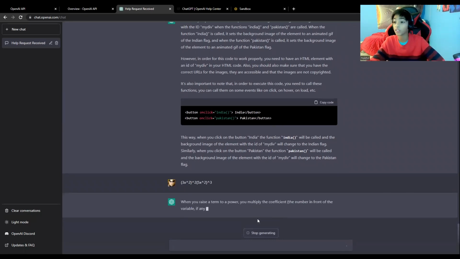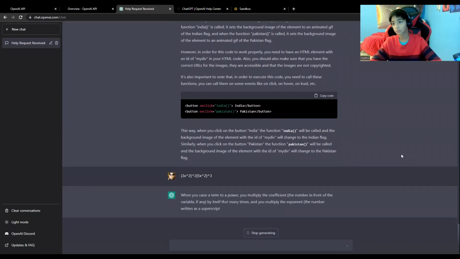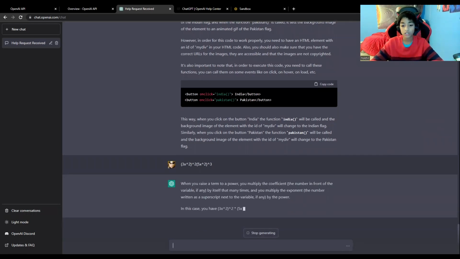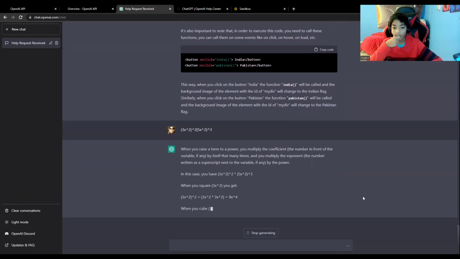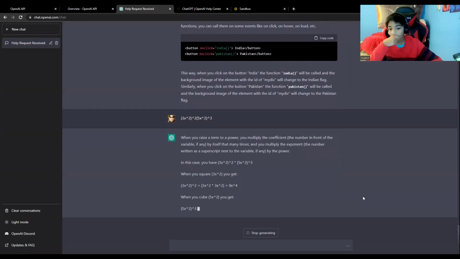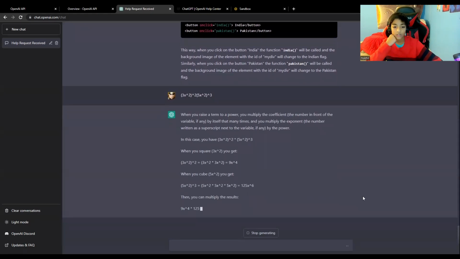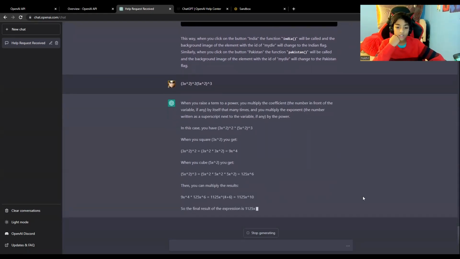So it's not only going to give you the answer, it's also going to explain it, like ChatGPT does. So it's just going to keep talking. So let's just watch. So when you square that, you get, and then it simplifies it. When you cube, you get, that is right. So when you multiply the results, so I'm not going to fact check it, but I trust ChatGPT, so it probably got the question right.